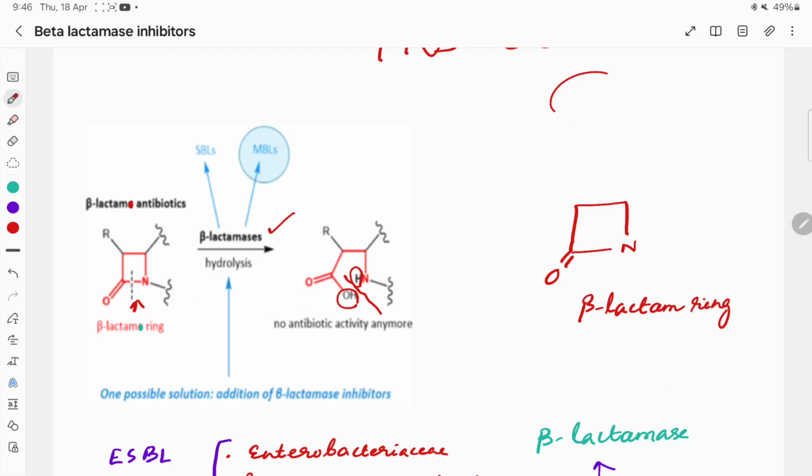So this bond is broken, and because of this there is no antibacterial activity, because this ring is essential for binding with the transpeptidase enzyme, which is required in the final step of peptidoglycan biosynthesis, and peptidoglycan is the essential constituent of the bacterial cell wall.